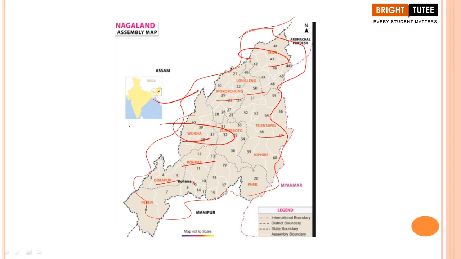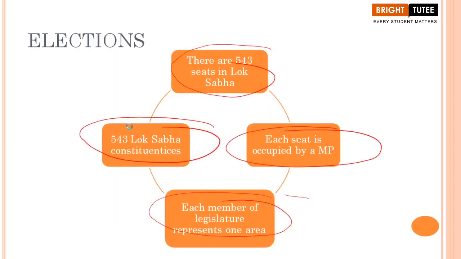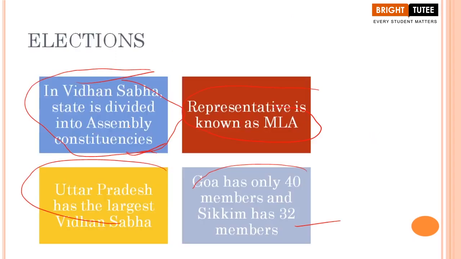These are some of the points you have to understand in our first topic, elections: the importance of elections, the basic essential features, and the whole process of how elections are held in our country. We also took the example of Nagaland to have a better understanding of this topic.